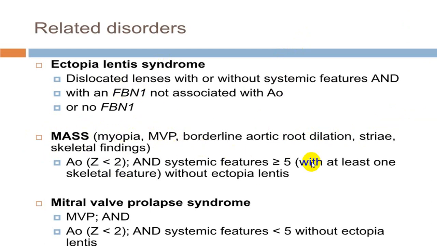You might have a systemic feature score more than 5, but at least 1 skeletal feature is there, which may or may not be associated with ectopia lentis. And there is a 3rd group they divide, mitral valve prolapse syndrome, where there is mitral valve prolapse with aortic root dilatation and systemic features without ectopia lentis. So these are the 3 groups they divide: ectopia lentis, MASS, where you have mitral valve prolapse, myopia, aortic root dilatation, striae and skeletal findings, and mitral valve prolapse syndrome.